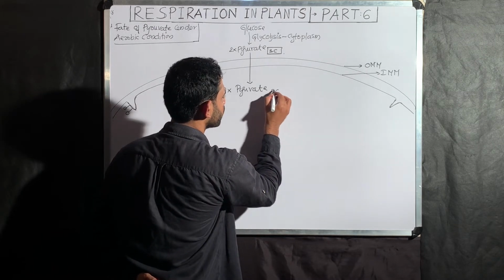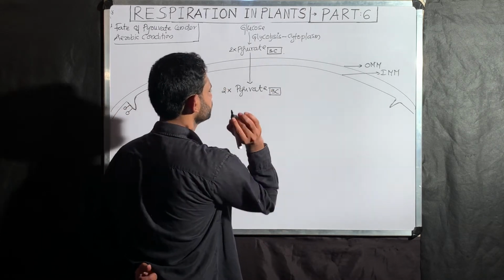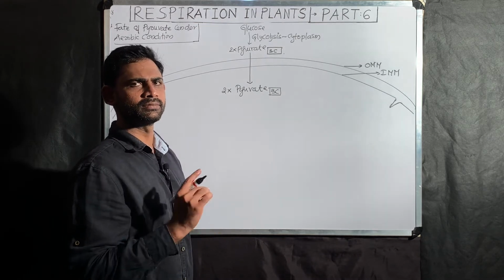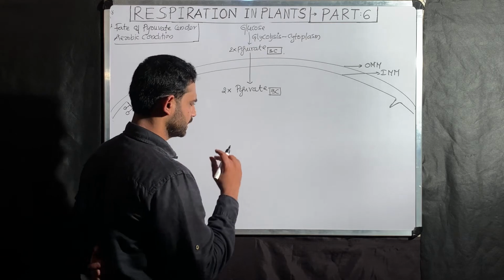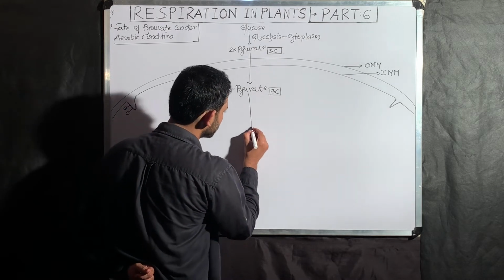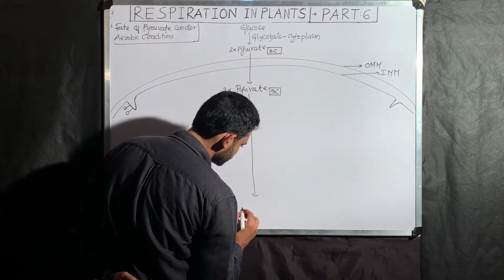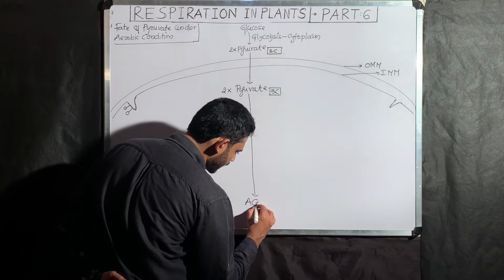You should remember how many carbon atoms, okay, na? Each pyruvate consists of 3 carbon atoms. Now, the reaction is going to occur in the mitochondrial matrix. In the matrix, this pyruvate converts into acetyl-CoA.